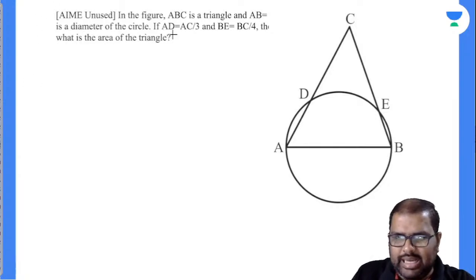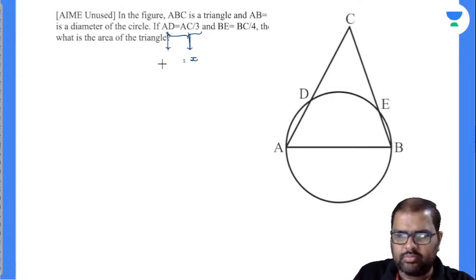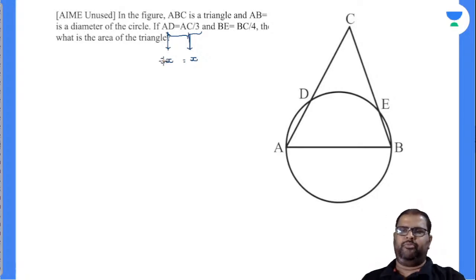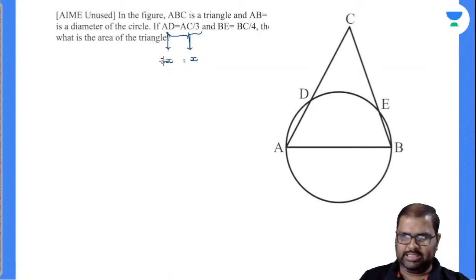Now, AD is equal to AC by 3, it seems. Let us suppose my AC value is X. Now, my AD value will be 3X. Am I right or wrong? You accept with me? Yes.